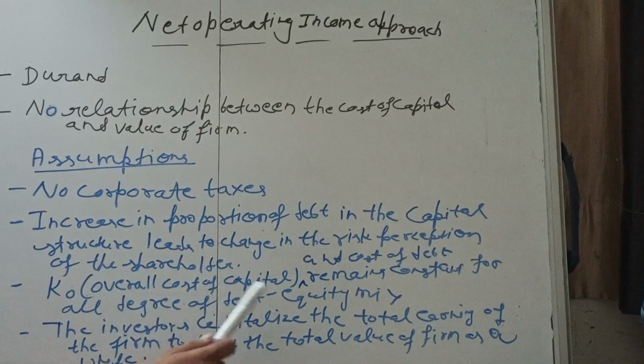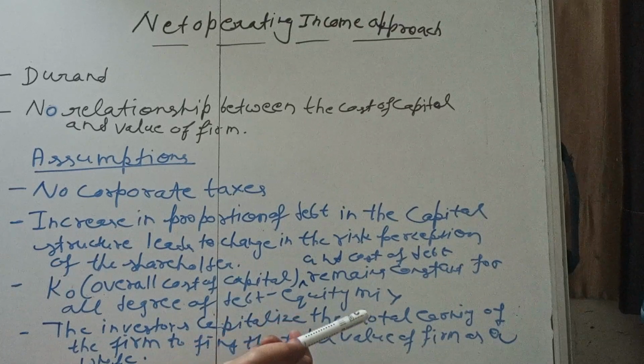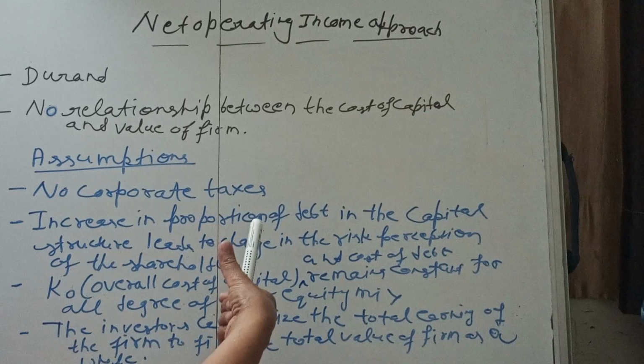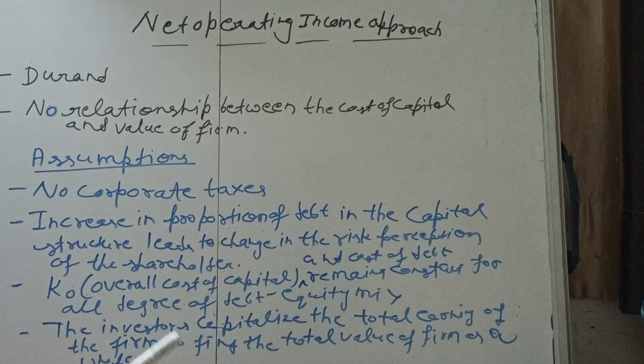If the overall cost of capital remains constant, it means debt and equity total cost will be the same. Next assumption is that the investor capitalizes the total earnings of the firm to find the total value of the firm as a whole.